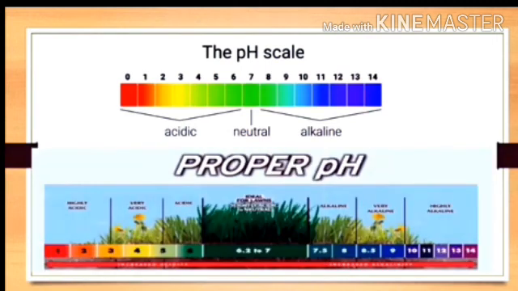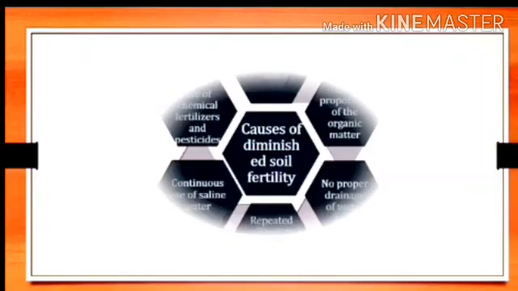In acidic conditions, plants cannot grow. What is the proper pH for plants? 6.5 to 7, or 6.6 to 8. As acidic conditions are there, plants cannot grow. In alkaline conditions also, plants cannot grow. So proper pH for the soil is very important. As the pH level is good, fertility is also good.